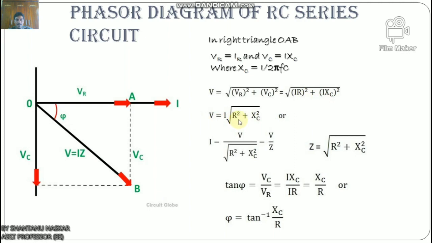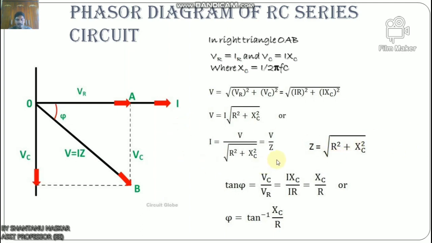Now V equals I root over R square plus X square, or we can say I equals V by root over R square plus X square, which equals V by Z. Here Z equals root over R square plus X square. Z is the total opposition offered to the flow of alternating current by an RC series circuit, and is called the impedance of the circuit. It is measured in ohms, which I have already discussed in the RL series circuit.